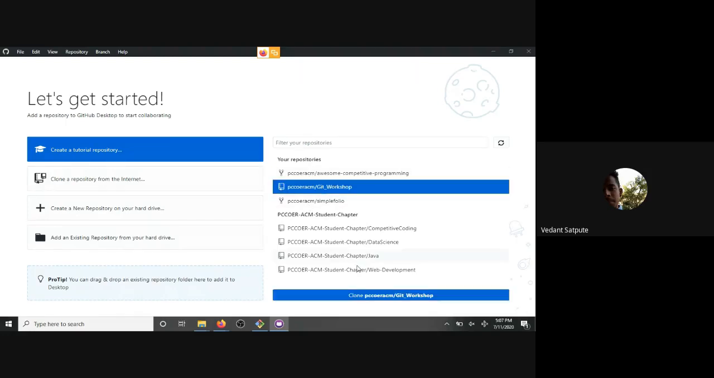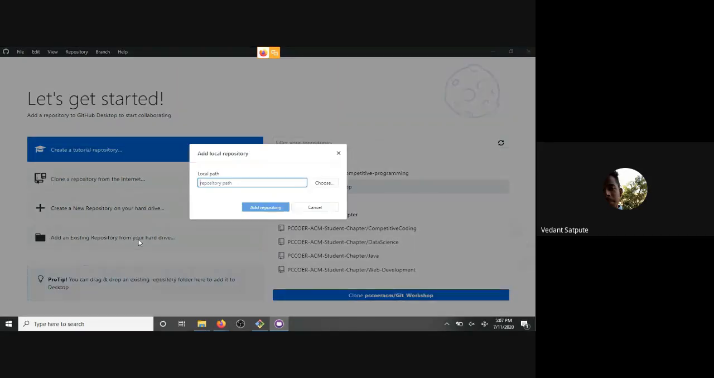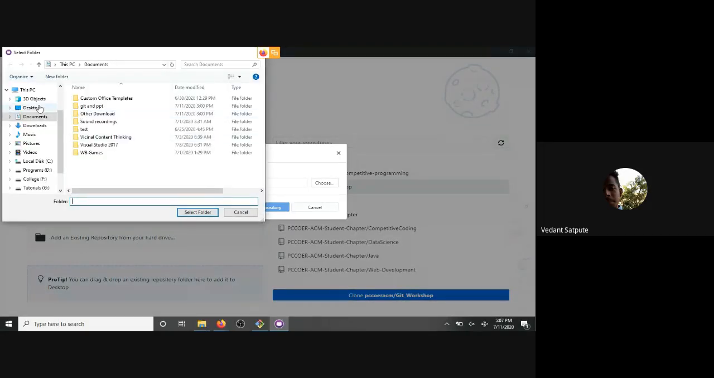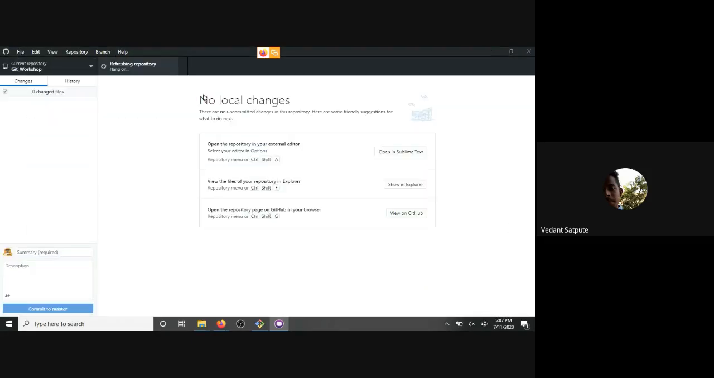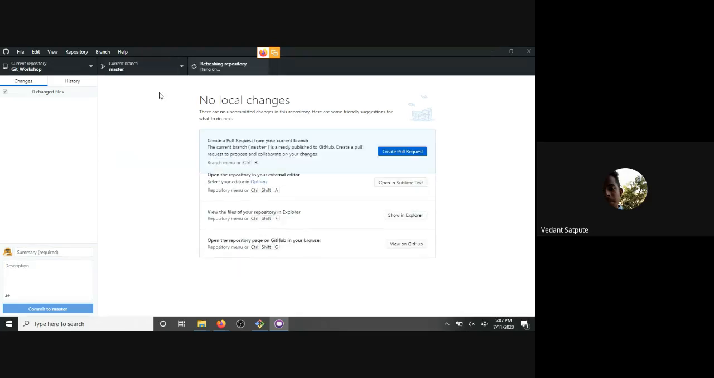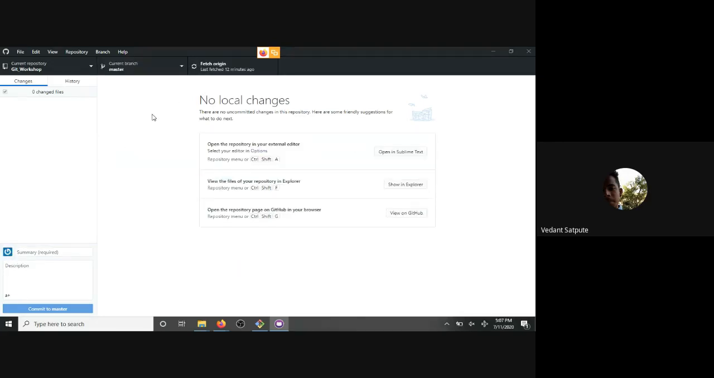Suppose we have this Git workshop, right? We already have clone, or we can use an existing repository from our hard drive. So we will select our folder, that is Git workshop. And now you can do everything here that we did in the terminal directly. Suppose you have to do commits: if you make changes in this file, you will see changes here, and you can just write a commit message and description and commit directly from GitHub Desktop.